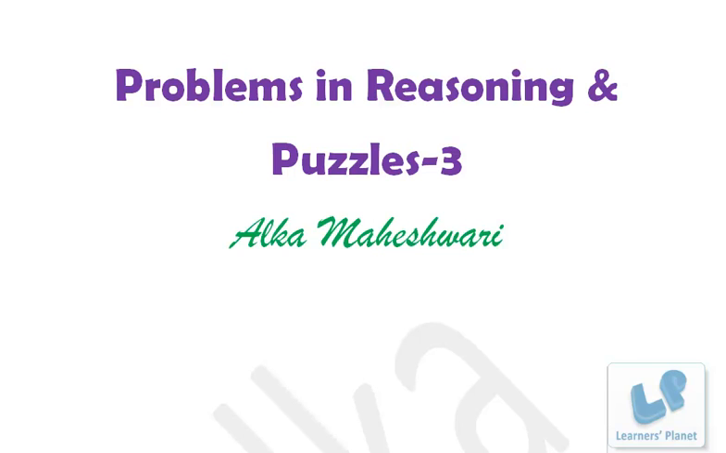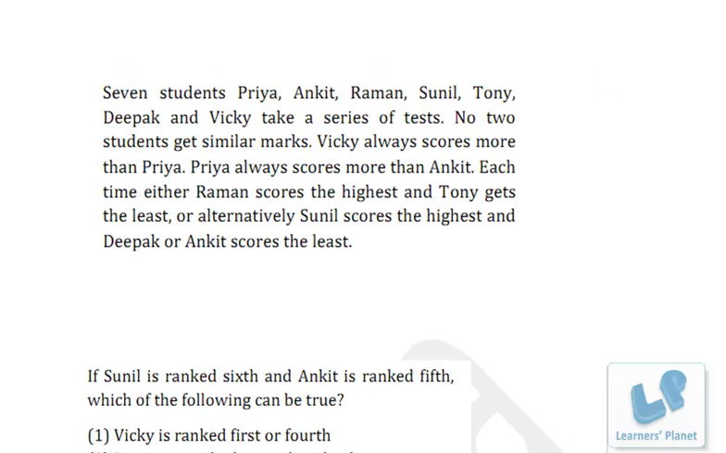Okay, so let's start. Now here I have a problem based on arrangement of ranks. 7 students are taking a series of tests. No two students get similar marks. Vicky always scores more than Priya, right? So Vicky is here, Priya is here. Priya always scores more than Ankit. Each time either Raman scores the highest and Tony gets the least, or alternatively Sunil scores the highest and Deepak or Ankit scores the least, right?